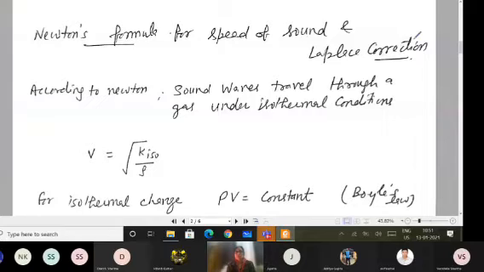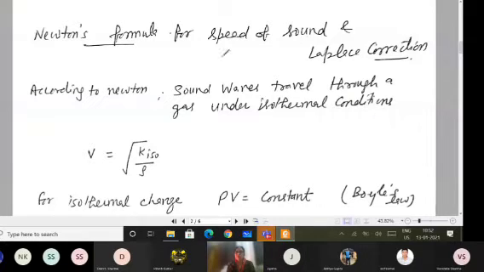So this is a very important question, a direct 3-mark question. You have to write Newton's formula for the speed of sound and you have to mention the Laplace correction also. So what Newton said is that when the sound is traveling through the air, then the conditions which are there, those are isothermal conditions.